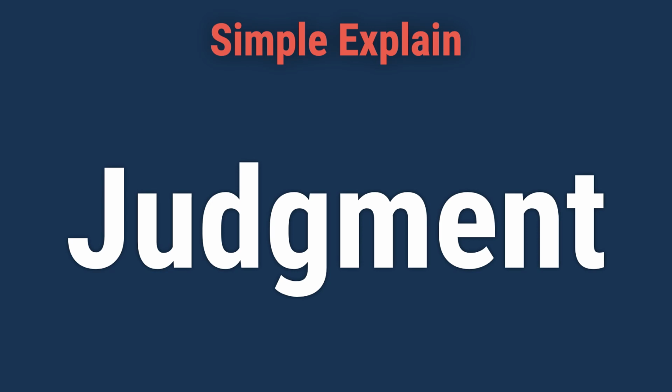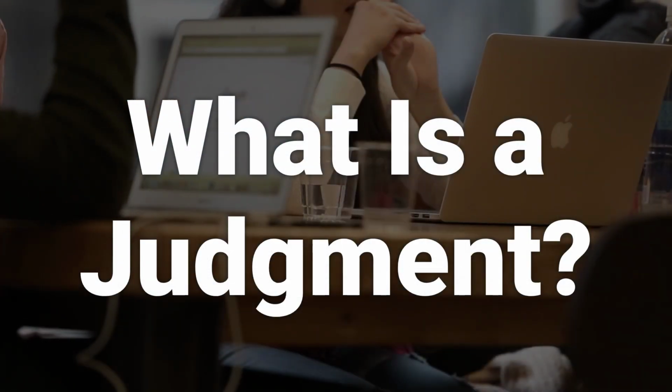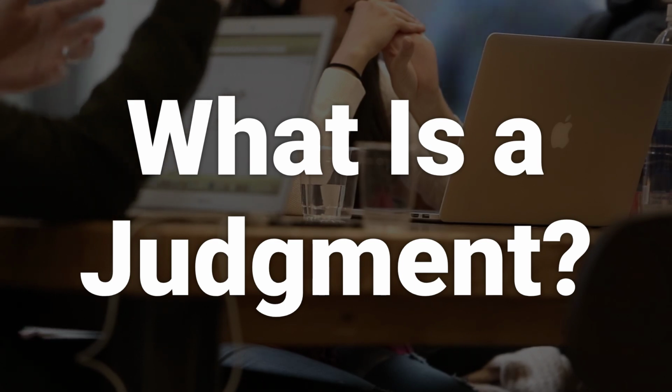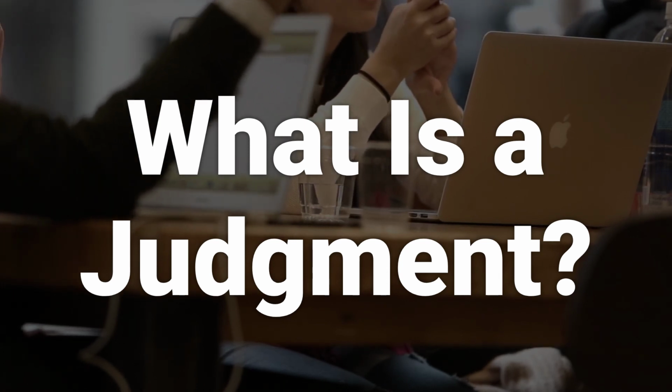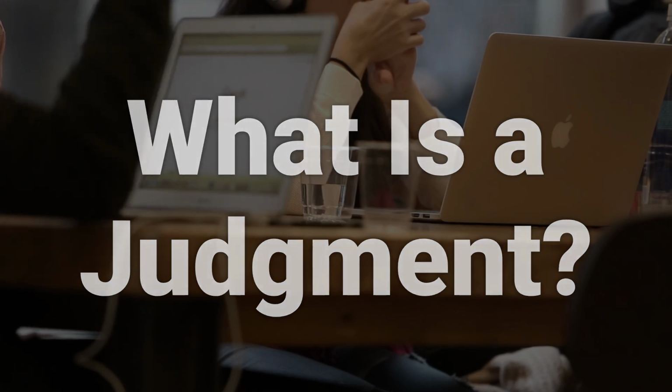Today, we will talk about judgment, what it is, how it works, and examples. A judgment is a court decision that settles a dispute between two parties by determining the rights and obligations of each party. This can include requiring monetary compensation or the transfer of property, as well as non-monetary requirements, such as performing a service for the other party.